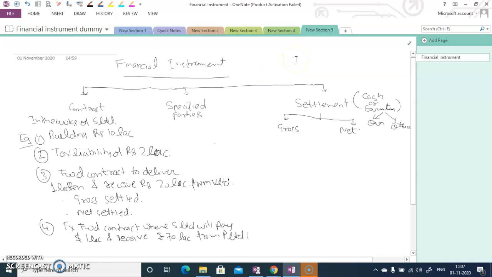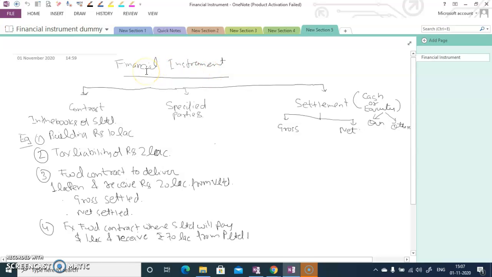Okay, before starting, I am just giving my brief introduction. Myself Sambhav Gupta, and I have around 13 years of experience mainly in the banking sector, like in hedge accounting, impairment, and even in regulatory reporting and product control. So in all these areas I worked, and my qualification, I am a chartered accountant plus FRM and CFA level 2. Okay, so now I'm starting with this topic, the financial instrument.